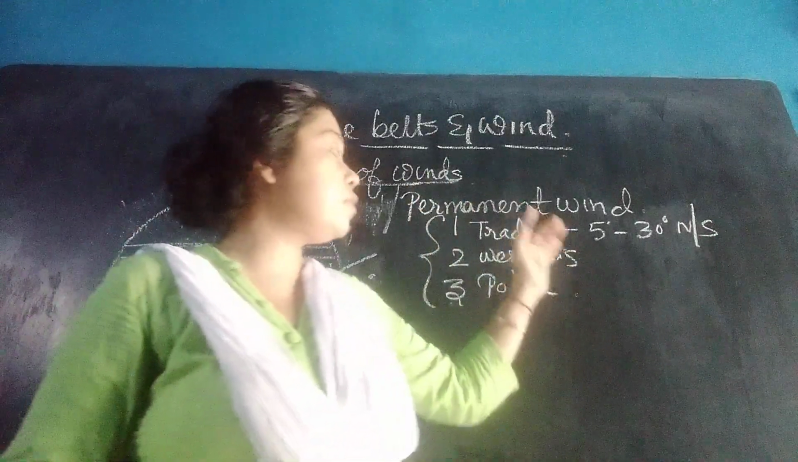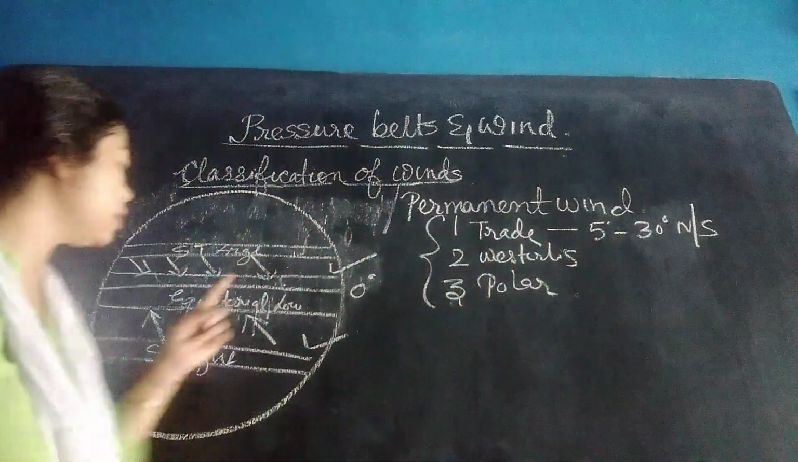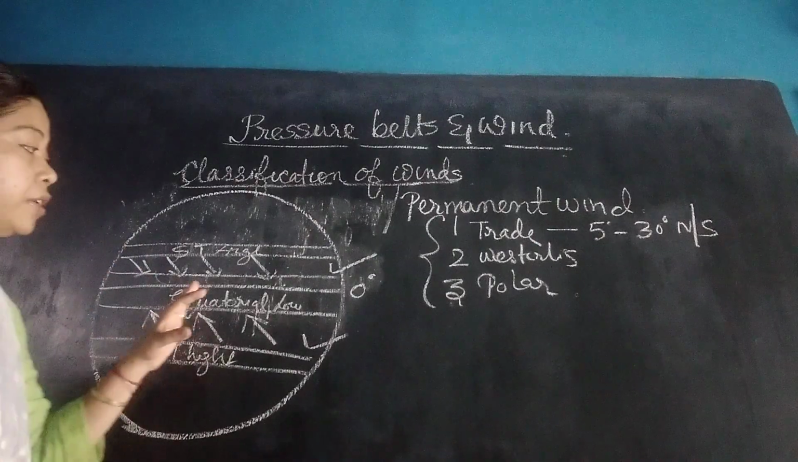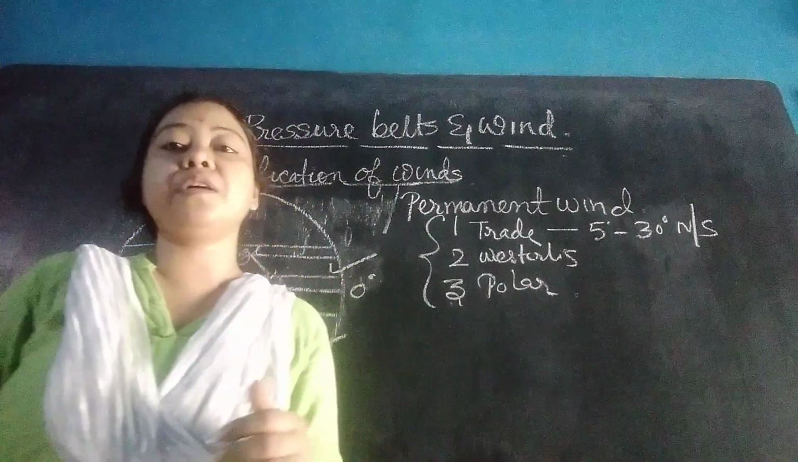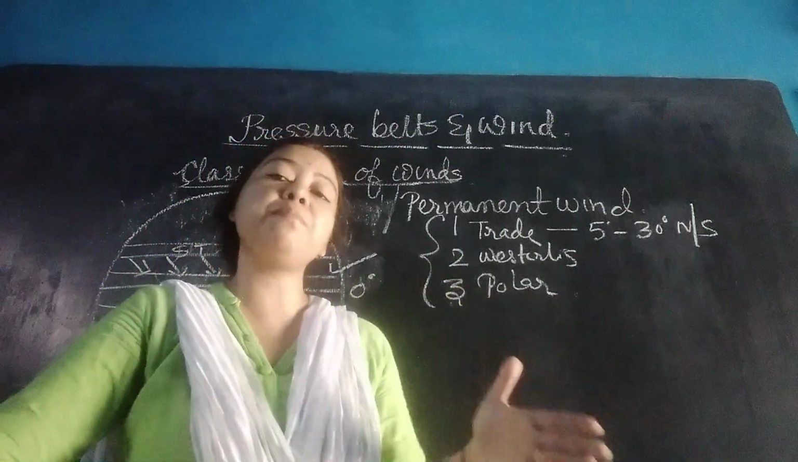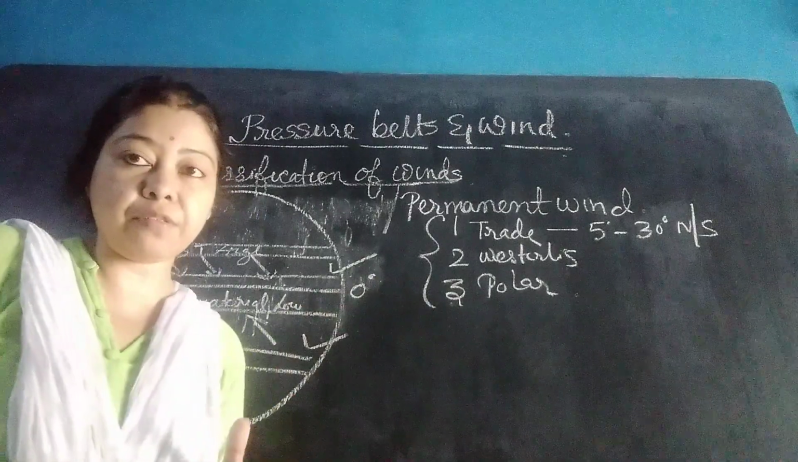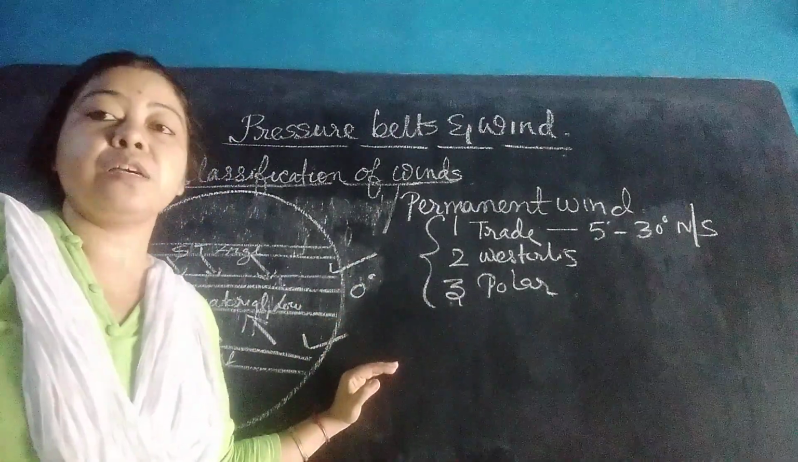So, trade wind: first, 5 to 30 degree, two parts, northeast trade wind and southeast trade wind. It brings rainfall in the eastern margin of the continent, whereas the western margin of the continent becomes dry. So, deserts are formed in the western margin of the continent in the path of trade wind. It is also known as ITCZ, where the two trade winds converge.